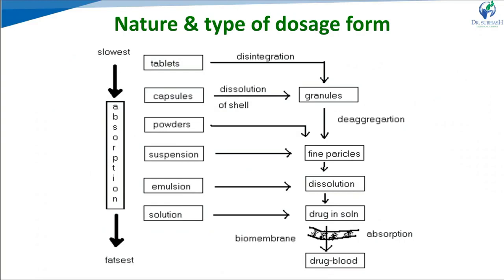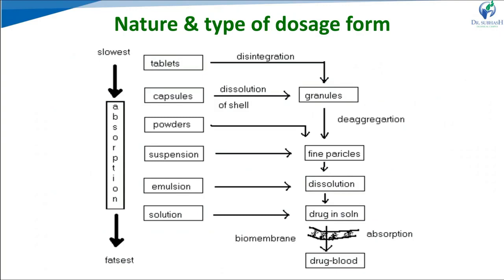Then emulsion and suspension, as compared to solid dosage forms, give a better rate of absorption or dissolution. In an emulsion two immiscible liquids are there, but in solutions the drug goes directly for absorption. In suspension, fine particles are dispersed in the medium, so they go for dissolution. Powder form, as compared to tablets and capsules, consists of fine particles, so they go directly for dissolution and not through disintegration. So compared to tablets and capsules, they have a faster rate.